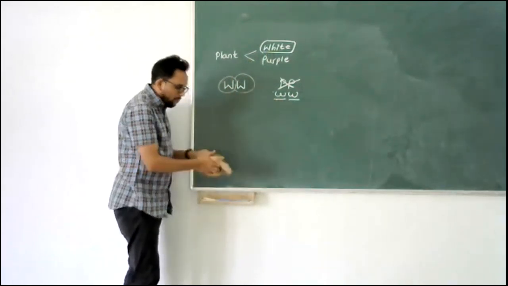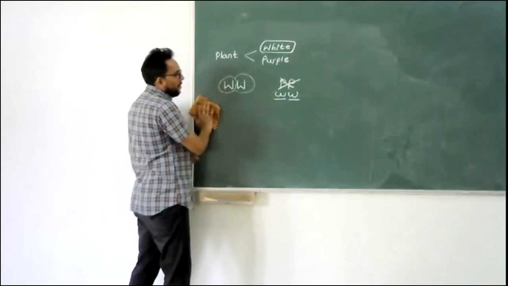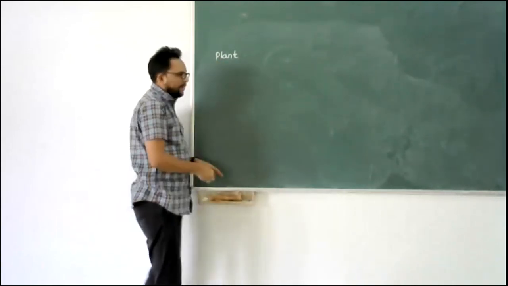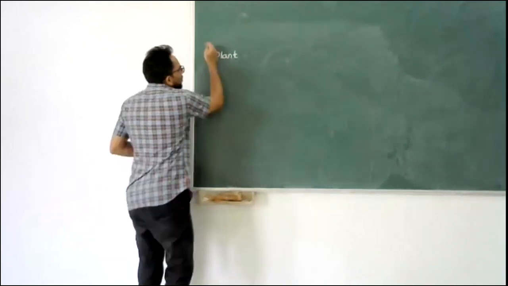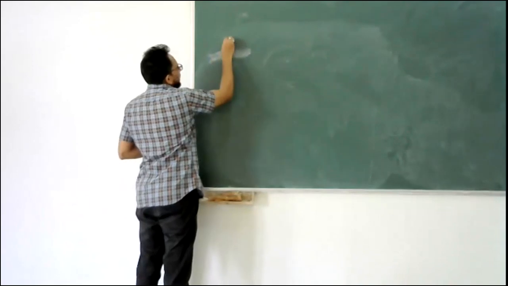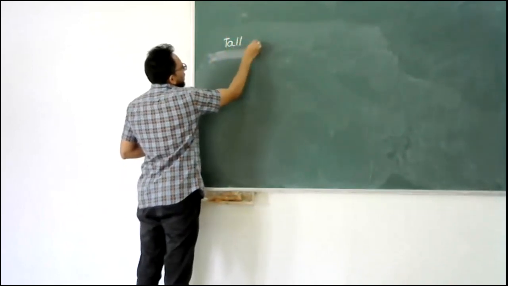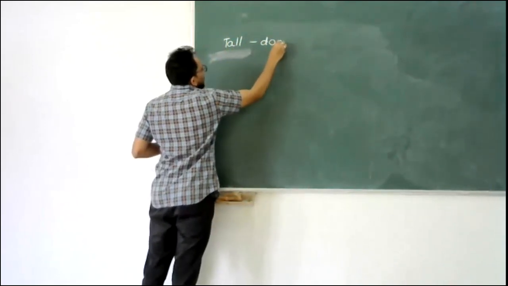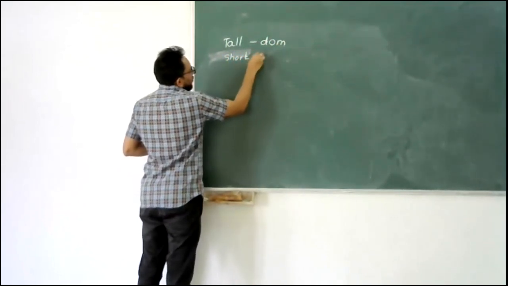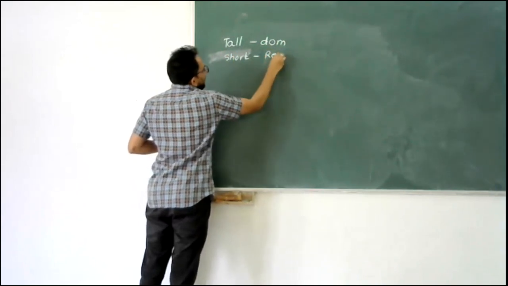I will take a few more examples to explain this process because it will be very, very important. Let's say, for example, not in plants, but in case of humans. Let's say tall is the dominant phenotype and short height will be a recessive phenotype.